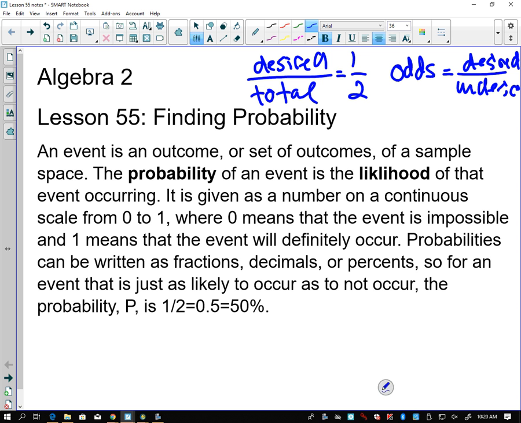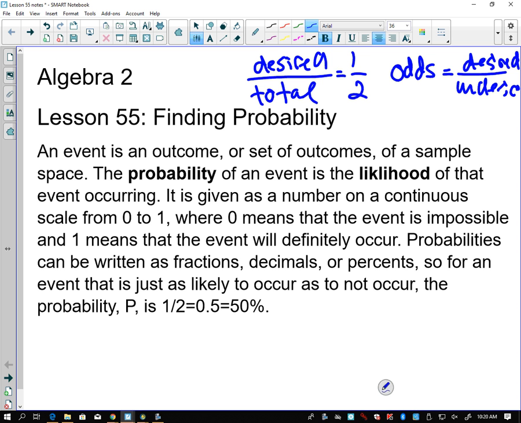And what is 1 as a percent? 100%, which means I'm going to get what I'm looking for. The only thing that could happen, and it rarely happens, is if the coin stays on its side, but we'll count that out. If I want either heads or tails, I have 100% of getting what I'm looking for.